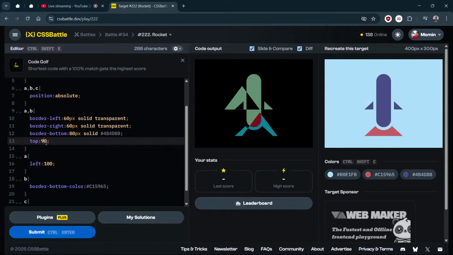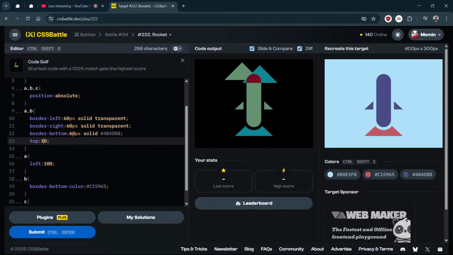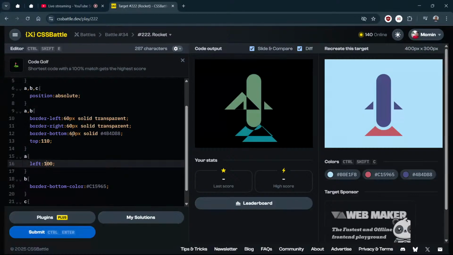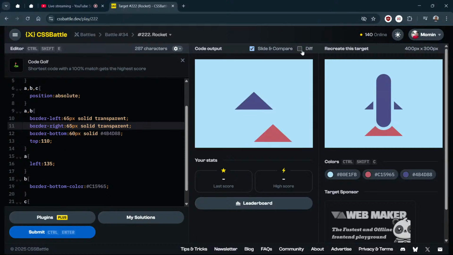Yeah, 90 is correct. Then I need to do border height. I need to reduce to 60. Then I need to make it 120 or maybe 110 will work here. Then from left, I need to make it 120 and 130, 134, 135. Then this thing, just make it 65, 65. Okay. I am somewhere. Right. This is the right place.